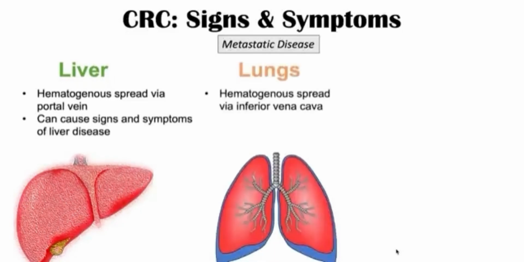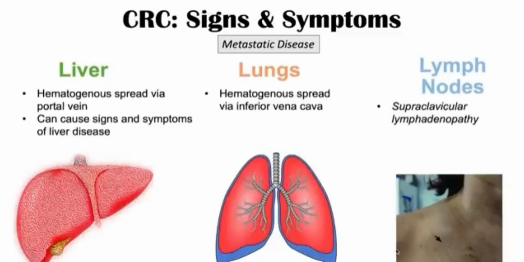Lungs can also be impacted as well. This is going to be caused by hematogenous spread via the inferior vena cava. So this may lead to issues with breathing, although in some cases there may be no symptoms. And then the lymph nodes can also be impacted as well. So there can be supraclavicular lymphadenopathy. So above the clavicles, there's a lymph node. If that is swollen and palpable, this can be a sign of metastatic disease from colon cancer. This is going to be due to the fact that the colon cancer is spreading through the lymphatic system. So these are some of the more common sites of metastatic spread. And with each of these, there may be other particular signs and symptoms. So it's important to think about those as well.